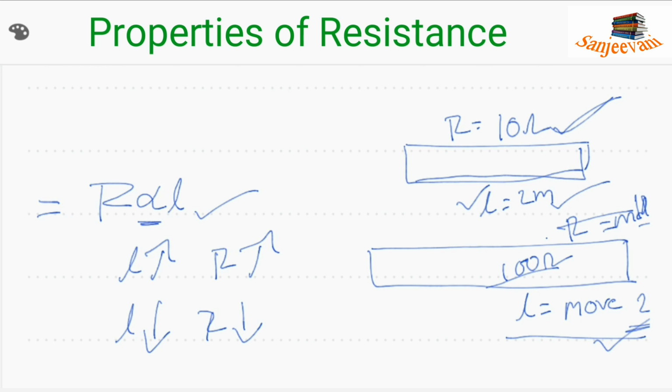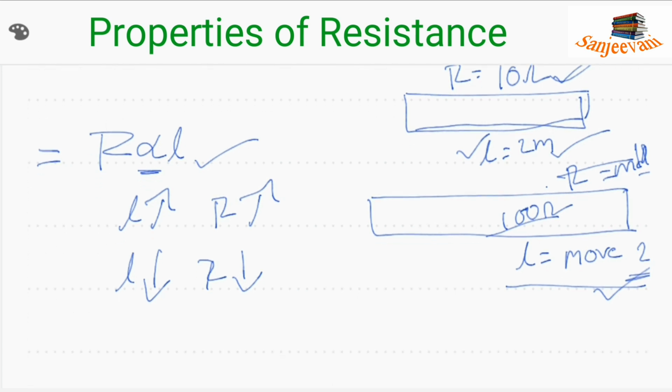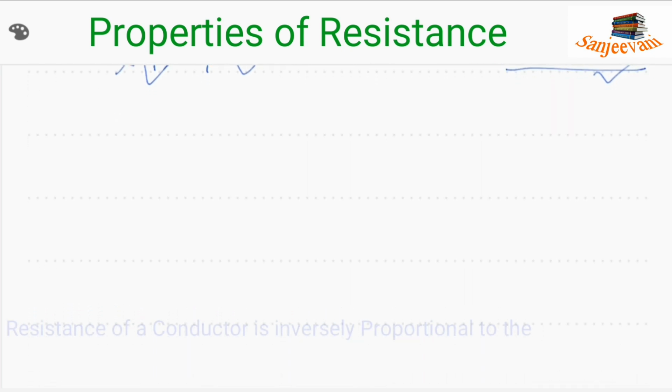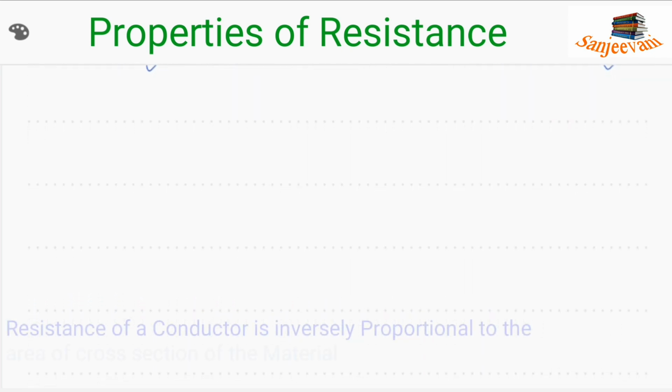Next, the next property of resistance is that the resistance of a substance is inversely proportional to the area of cross section.